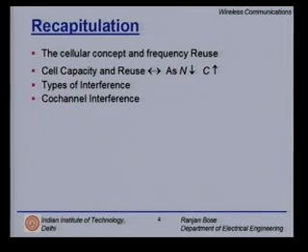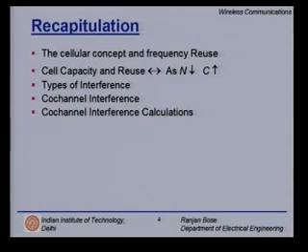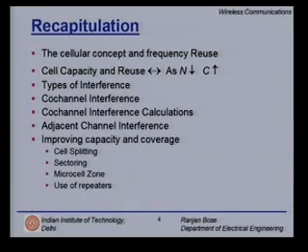We looked at co-channel interference in detail and learnt how to calculate co-channel interference. Finally, we looked at the adjacent channel interference and how to space out frequency allocation in order to reduce the effects of adjacent channel interference. Finally, we looked at improving capacity as well as coverage. We looked at certain techniques. Some of them are cell splitting, sectoring, microcell zoning, and of course, the use of repeaters. So, this is what we have done so far.